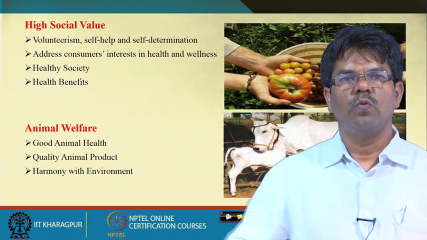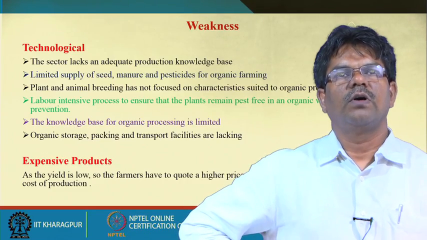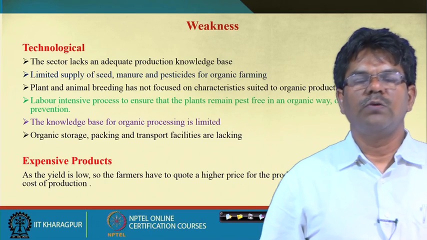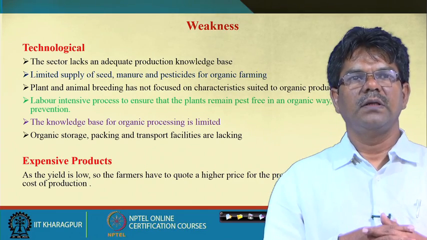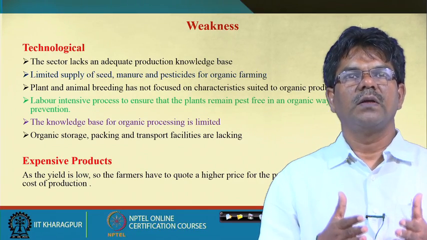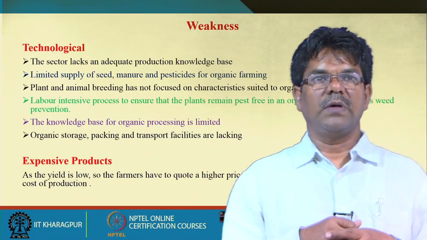If you come to the weaknesses of organic farming, the weaknesses are technological weaknesses. Organic production is an emerging sector in India. In view of this, the sector lacks an adequate production knowledge base. We need to work very hard, because most of the research information is required to strengthen organic farming. That means we are lacking in the production knowledge base for organic farming.